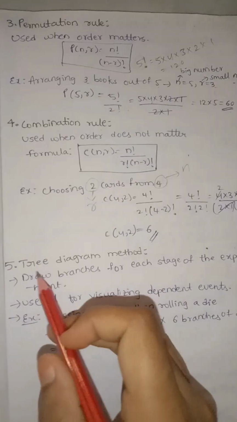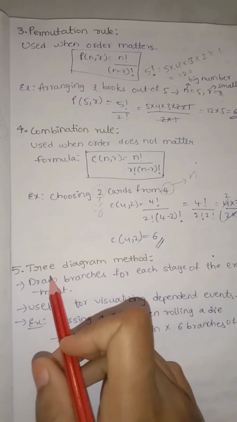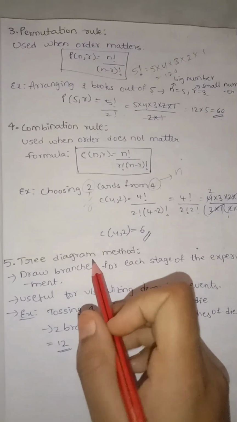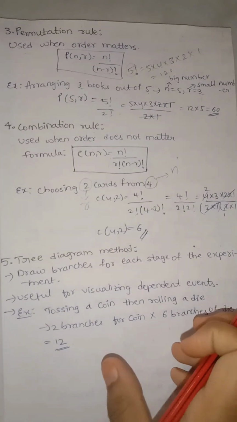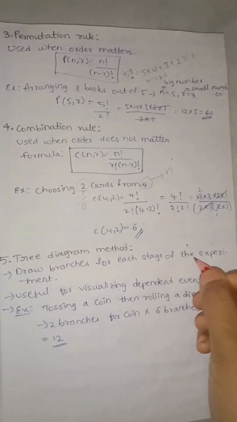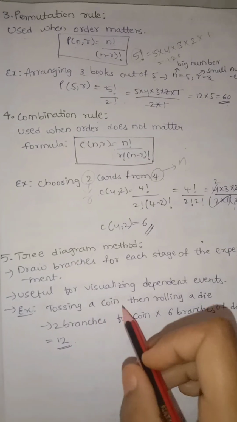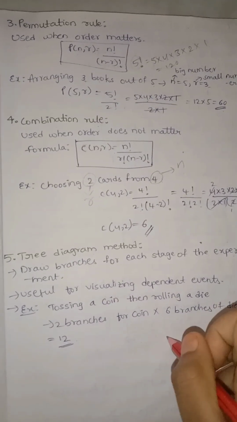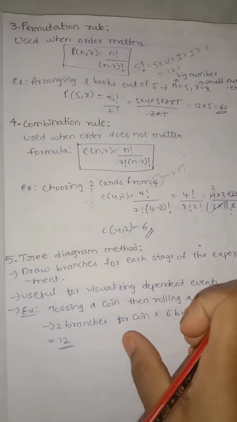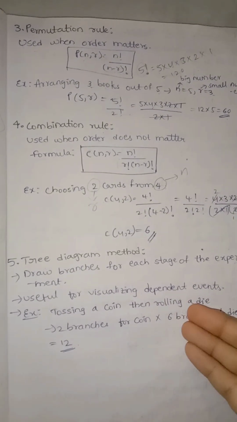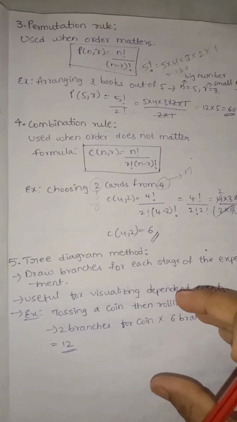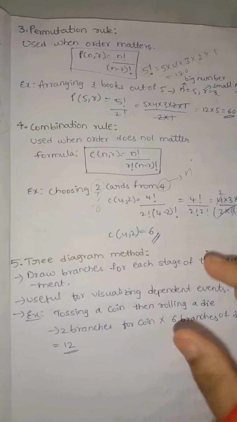After that we have the fifth type, counting sample points, which is the tree diagram method. We will include branches and trees, subnodes, vertices. Draw branches for each stage of the experiment. We draw each stage with branches, and it is useful for visualizing dependent events. It will help us identify the events by visualizing the drawing of the tree structure.